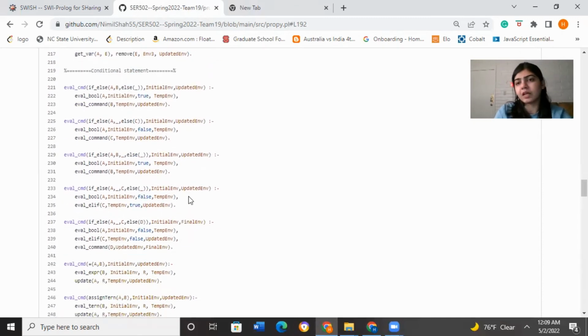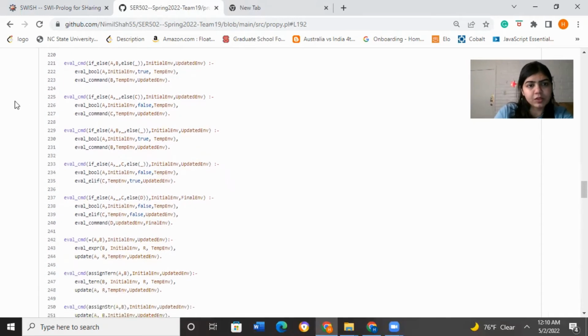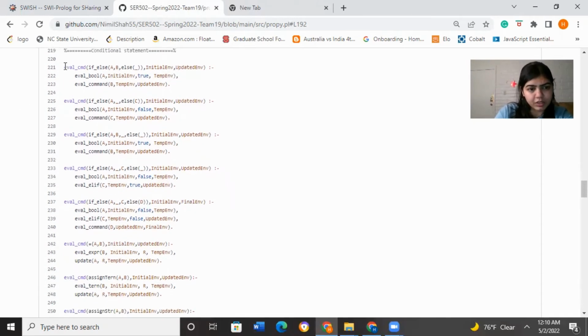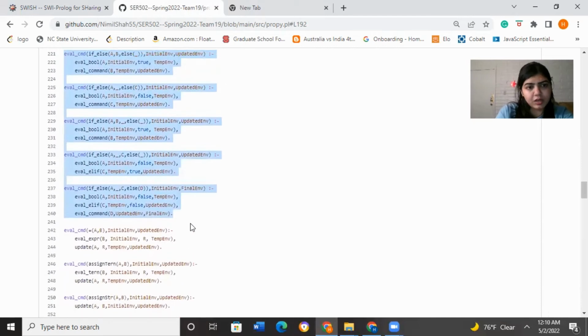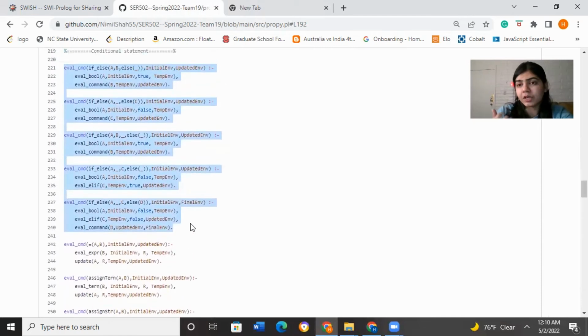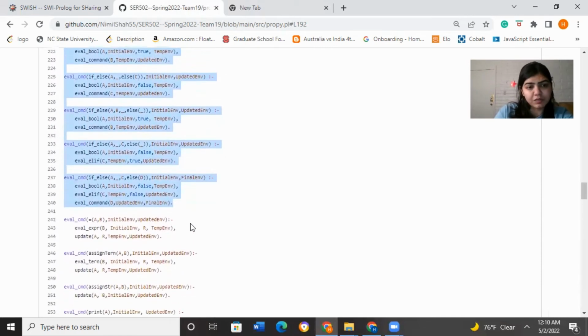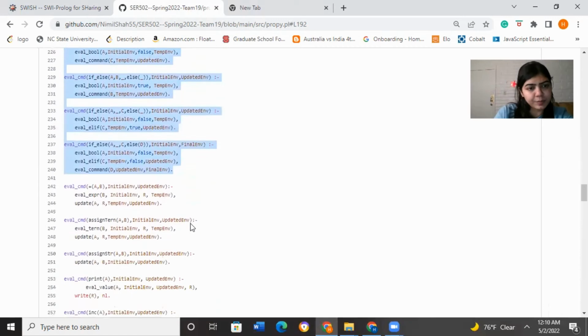Then we have our if else loop. So we have traditional if else, but we have also included elif rules in that. You can have one or multiple else if rules between the if and else. So you can see that here. We have all the if else rules here, depending on whether we are using only if and else, or if we are using if, elif, and then else.